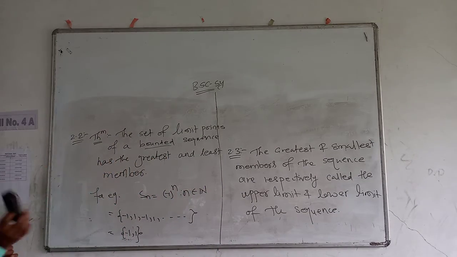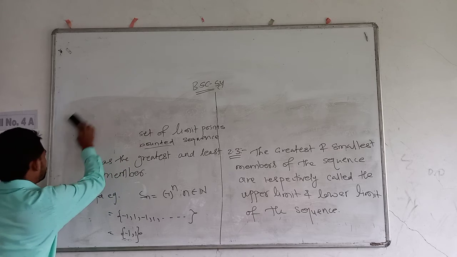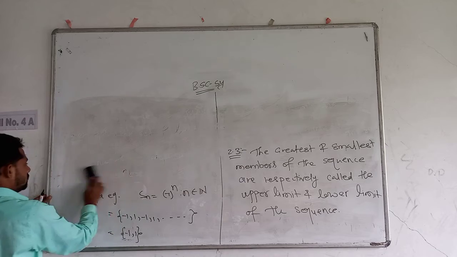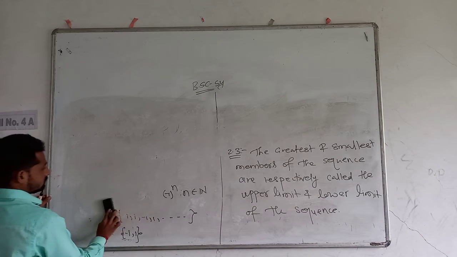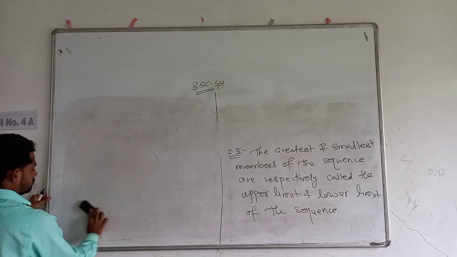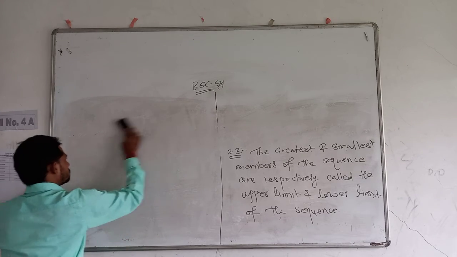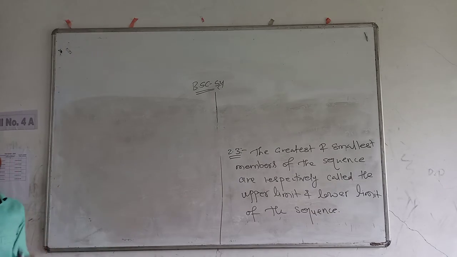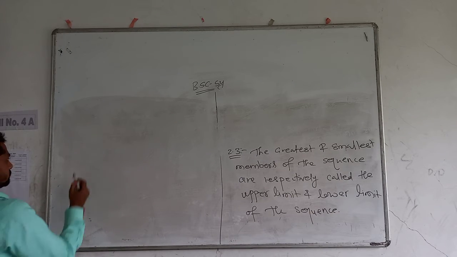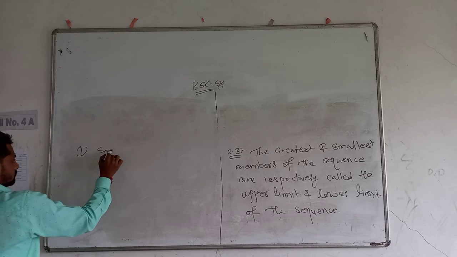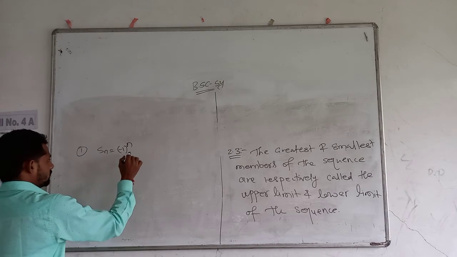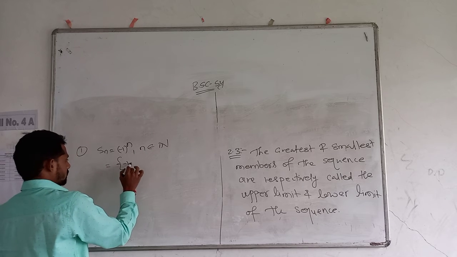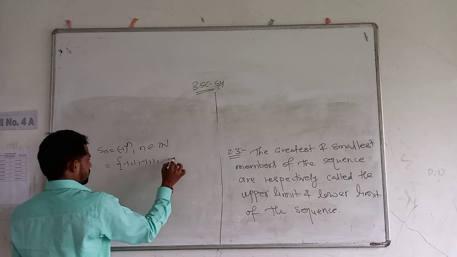Now some illustrations according to the theory we have discussed. A sequence Sn is equal to minus 1 raised to n, n belongs to the set of natural numbers. Thus this sequence is minus 1, 1, minus 1, 1 and so on.